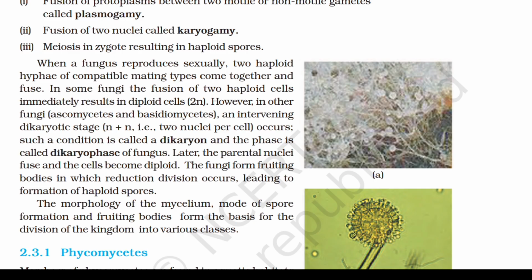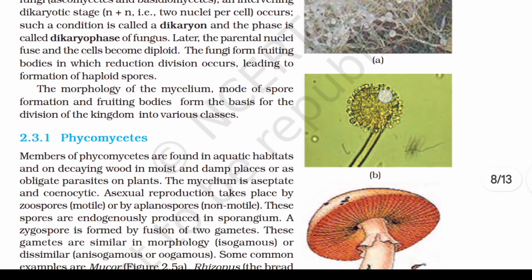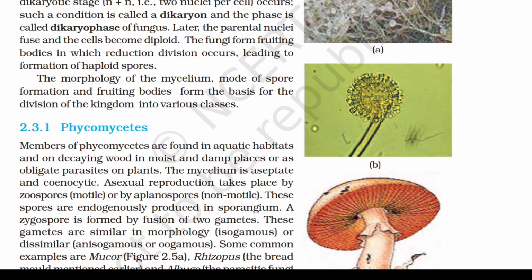The fungi form fruiting bodies in which reduction division occurs, leading to formation of haploid spores. The morphology of the mycelium, mode of spore formation, and fruiting bodies form the basis for the division of the kingdom into various classes.